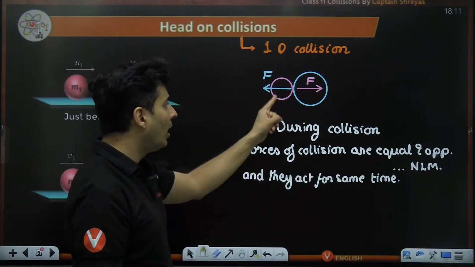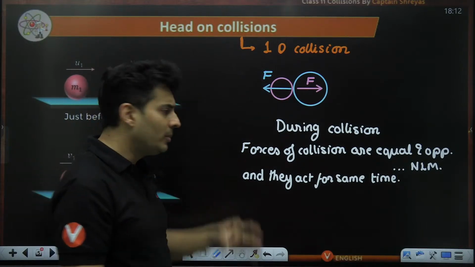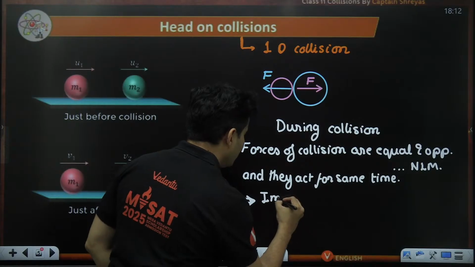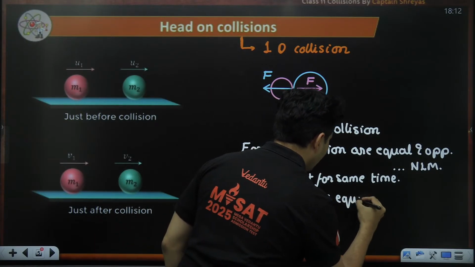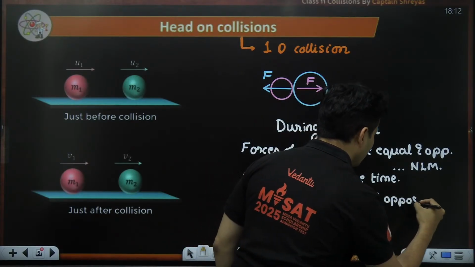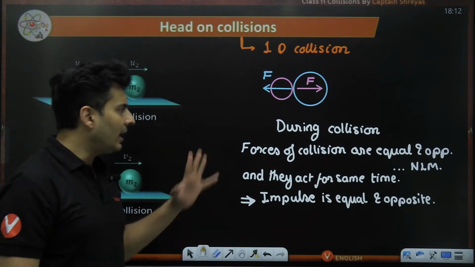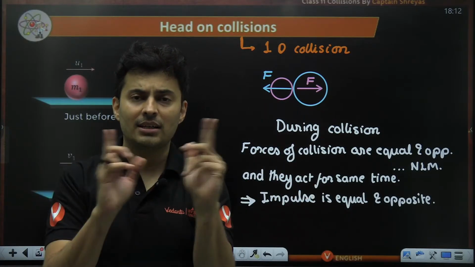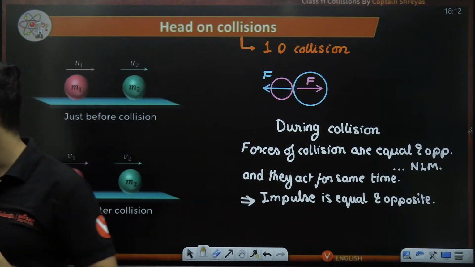So the impulse ball 1 applies on 2, or the impulse which ball 2 applies on 1, is going to be the same. Therefore, I can conclude that the impulse is equal and opposite. Impulse is equal in magnitude but opposite in direction. That's it. This is absolutely clear, everybody. During any kind of collision, the impulse magnitudes are same on the colliding bodies, but they are opposite in direction. So vector wise, they are not same. They are just opposite of each other.